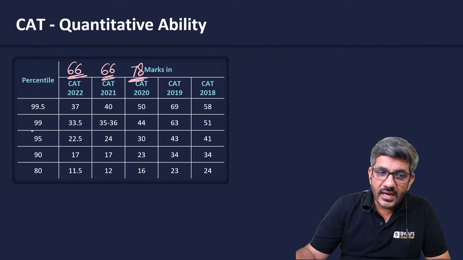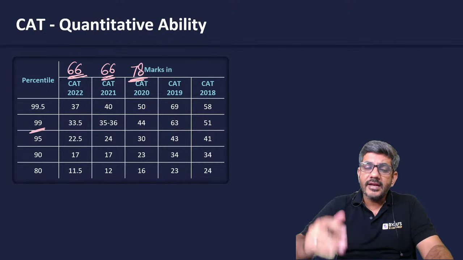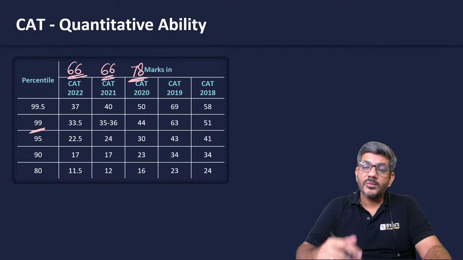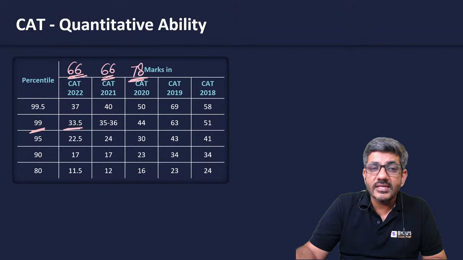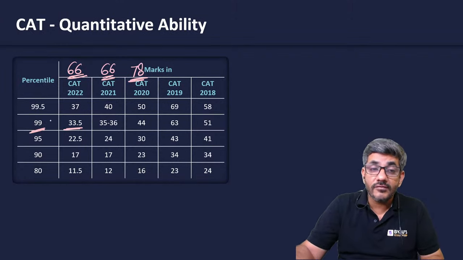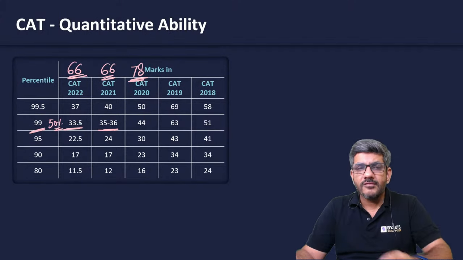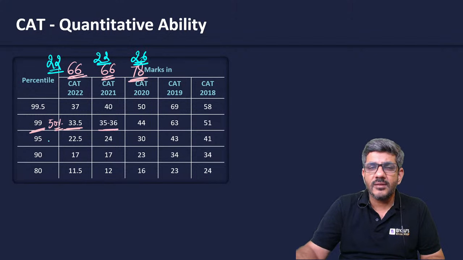A 99 percentile means a score at which 99% of the students are below you. That was around 33, which is 50% of the total approximately. और उससे पिछले साल भी तकरीबन एक क्वेश्चन का फर्क रहा होगा. In terms of the number of questions, I can say there were 22 questions last year, 22 questions the year before last, and 26 in the year before that.